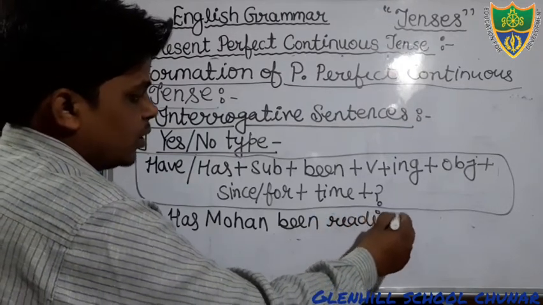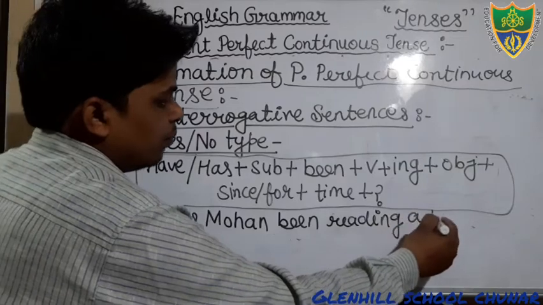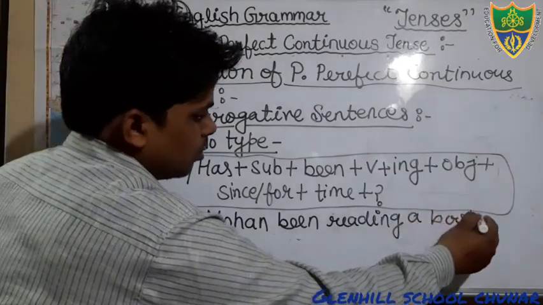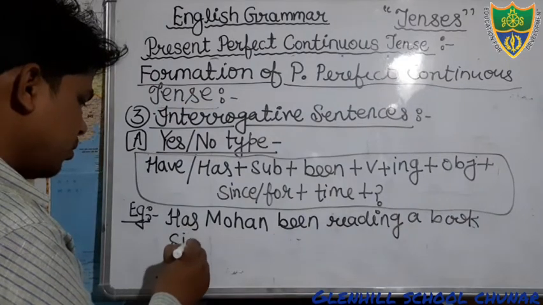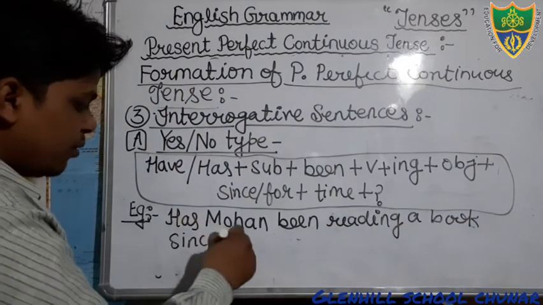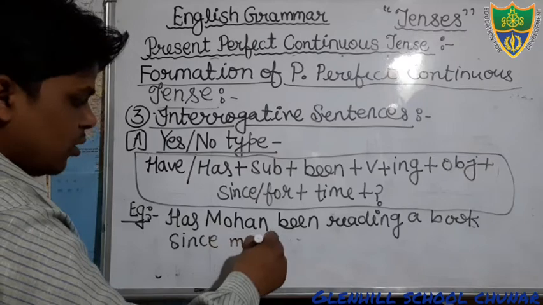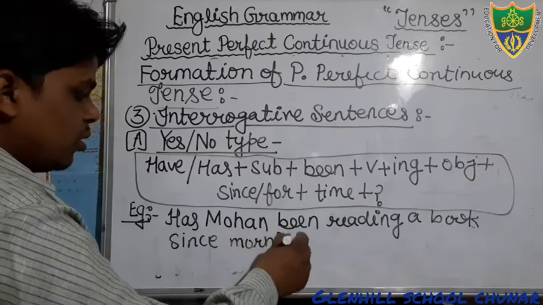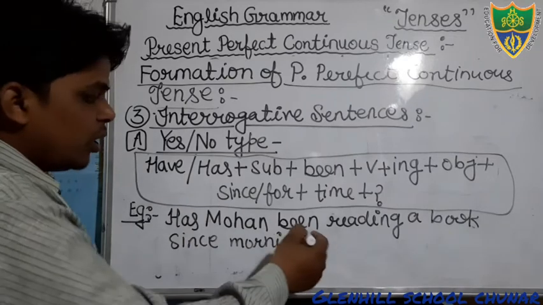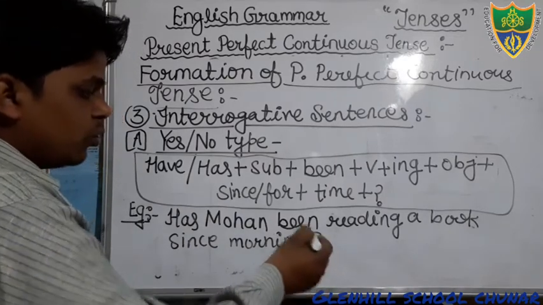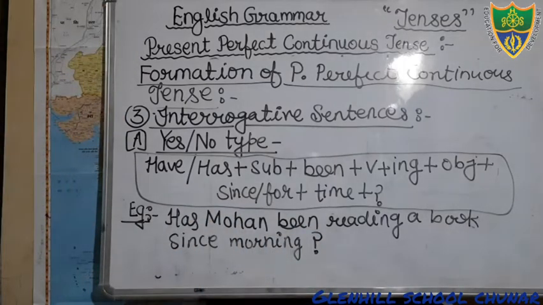Has Mohan been reading a book since morning? If your time is fixed, you can use since. At the last you will use a question mark. Just see students, has Mohan been reading a book since morning?